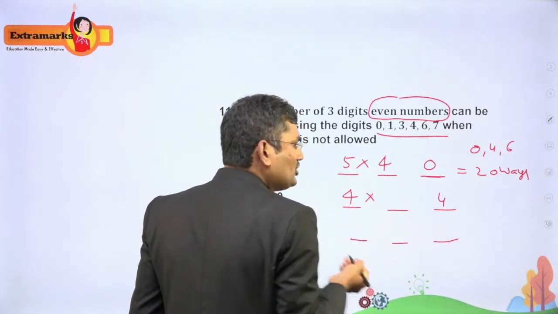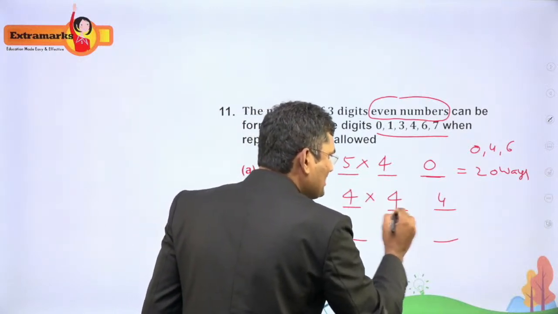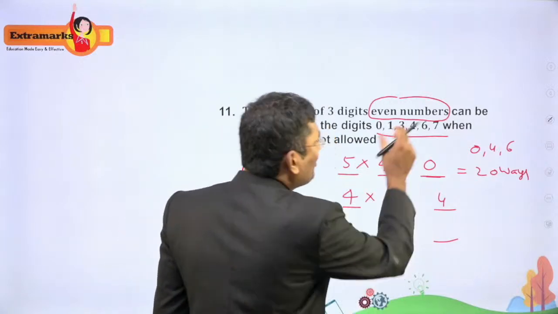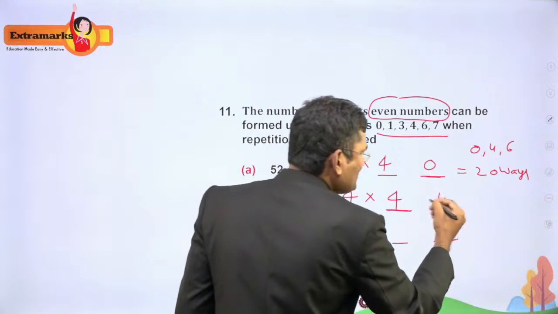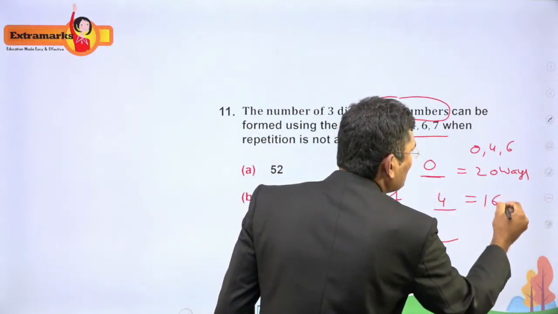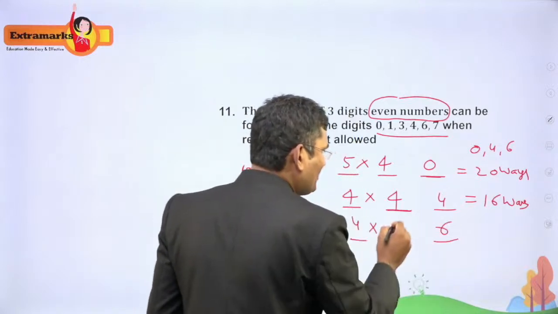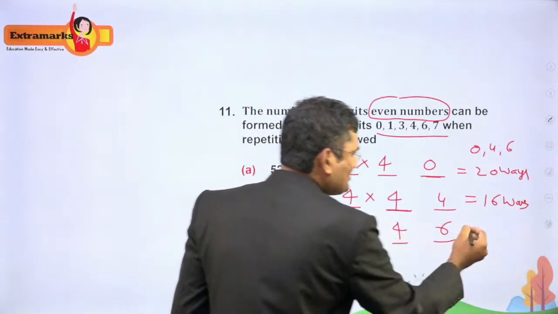Again, I can use 0 also. So again, this place also can be filled 4 times. Right? You can fill any one of the four numbers. So this can be done in 16 ways. Similarly, if you place 6 here, we can fill these 2 places in 16 ways.